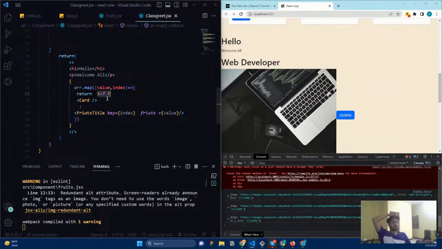If this is true, then render this. If this is false, then render this. Okay. So basically, this is what conditional rendering is.